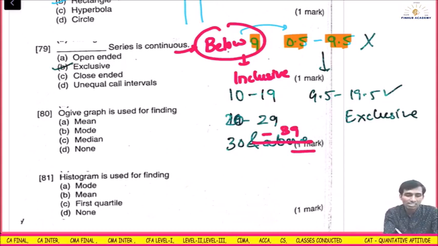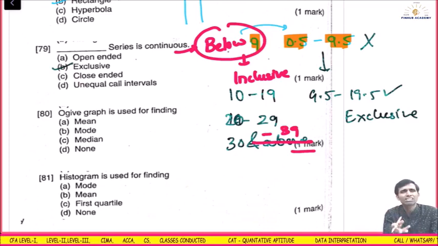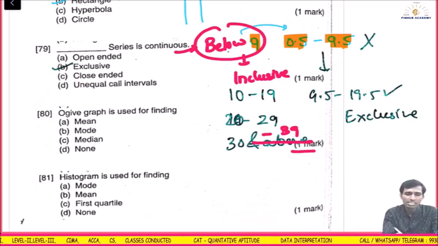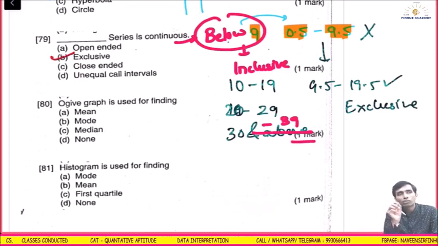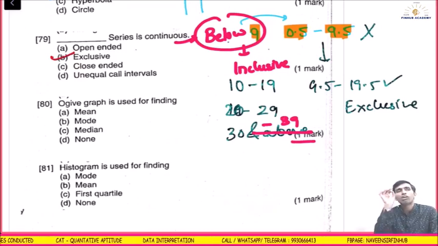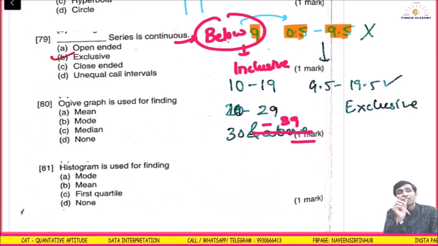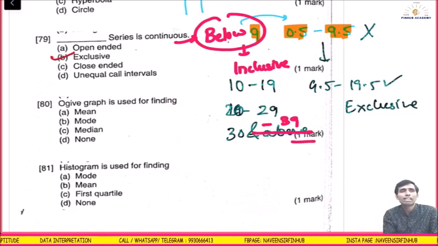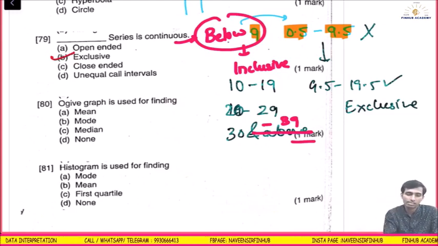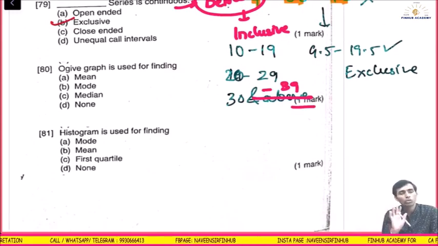Unequal class intervals. I don't know what they are saying; they have put one option, probably a printing mistake, unequal class interval. Anyway, the answer is exclusive. So I covered it. Whenever the classes are not continuous, it is called inclusive. When the class is continuous, it is called exclusive. If in the upper or the lower class the interval is not defined, below or above, it is an open-end class. Otherwise it is called a close-end class.